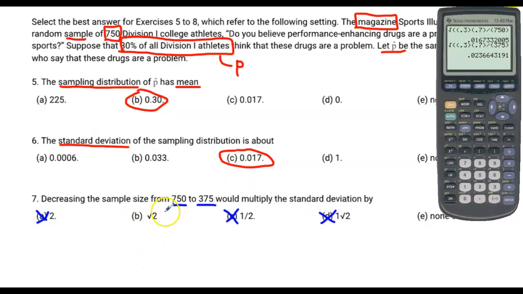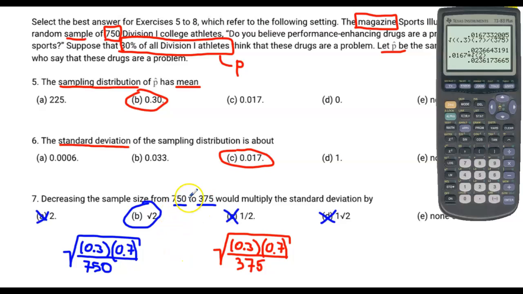Let's actually multiply by square root of 2 and see what we get. And once we do that, 0.0167 times square root of 2, we get 0.0236, which is extremely close to this. So there's our answer. Why does that make sense? Well, I'll show you. The two different quantities we're talking about here are the square root of 0.3 times 0.7 divided by 750 versus the square root of 0.3 times 0.7 divided by 375. You can notice that the numerators here are exactly the same. The only difference is in the denominator, and we can see that the denominator is different by 2, right? 750 is twice as big as 375.